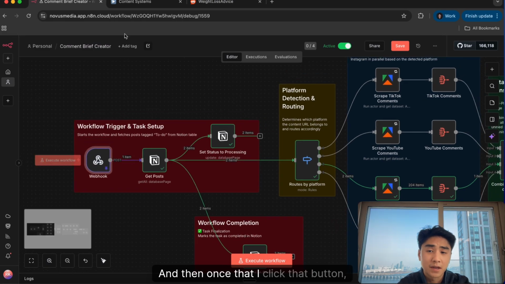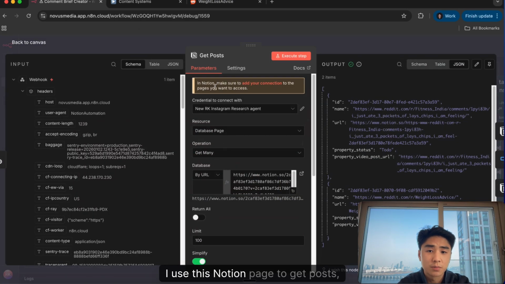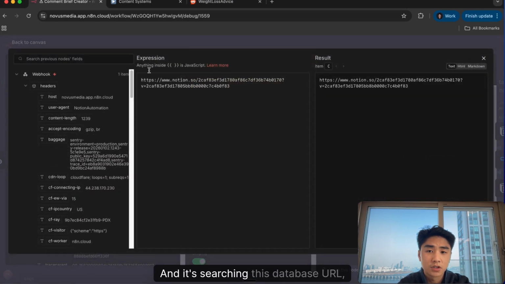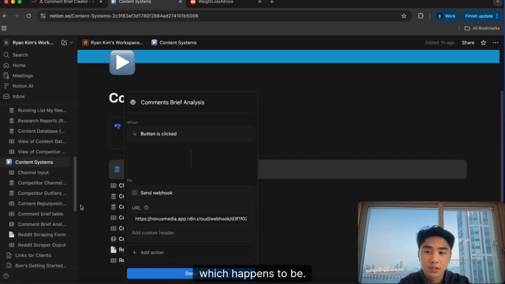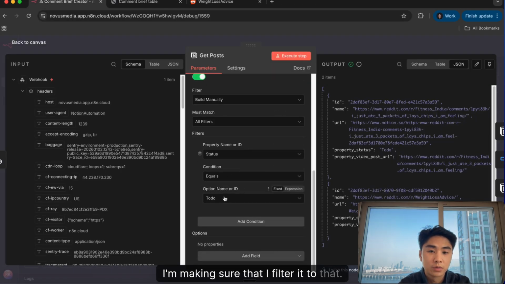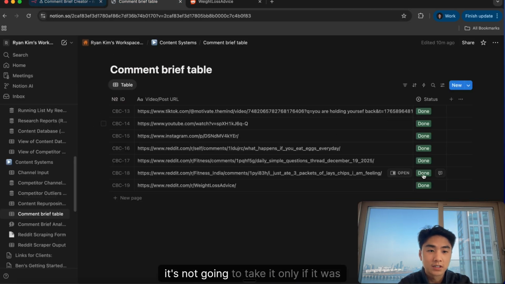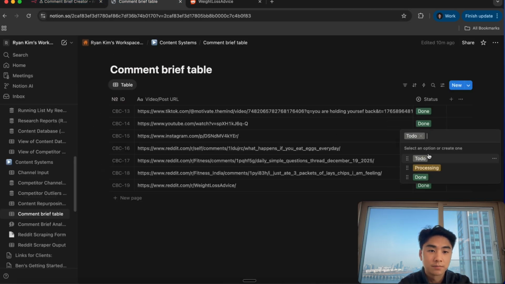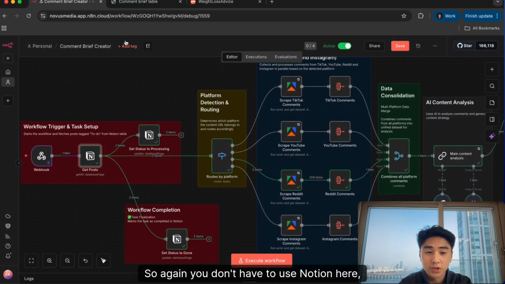And then once I click that button, I use this Notion node to get posts, right? And it's searching this database URL, which happens to be this one. And now in here, I'm making sure that I filter it so that it only takes the ones marked to do. So if it's already done, it's not going to take it, only if it was to do, right? So again, you don't have to use Notion here. You can use Airtable, Google Sheets, any CRM. It doesn't matter. I just use Notion.